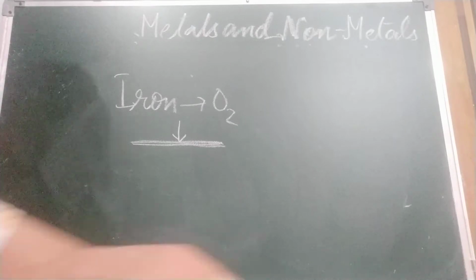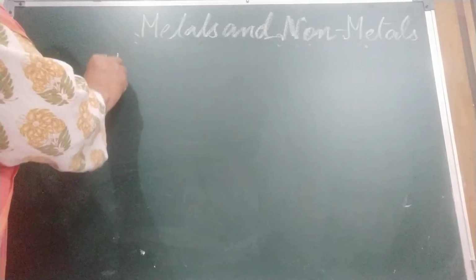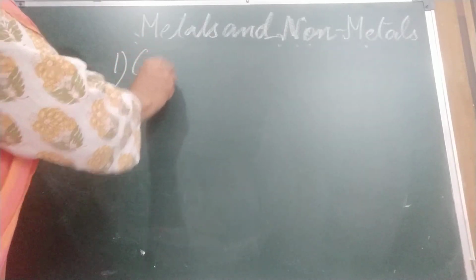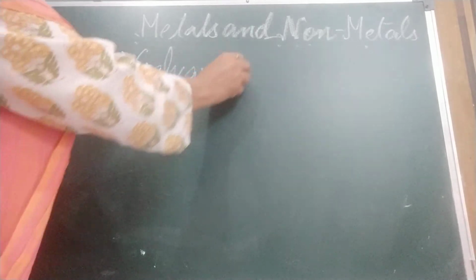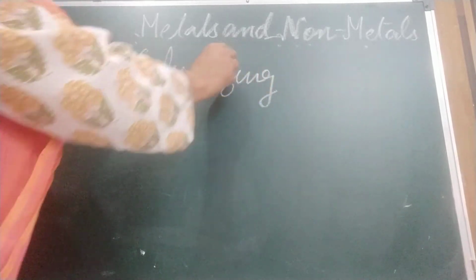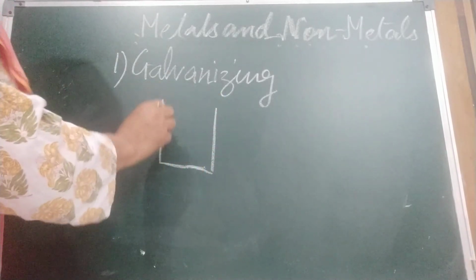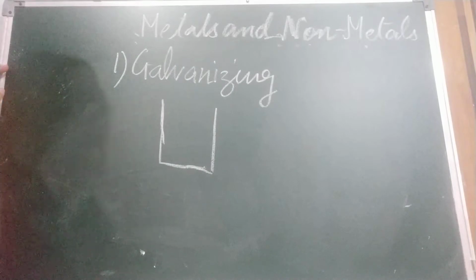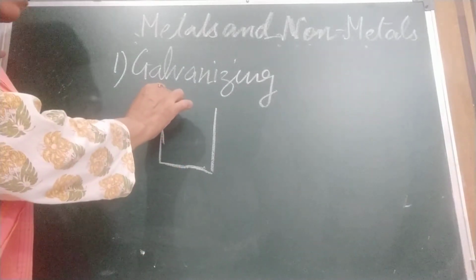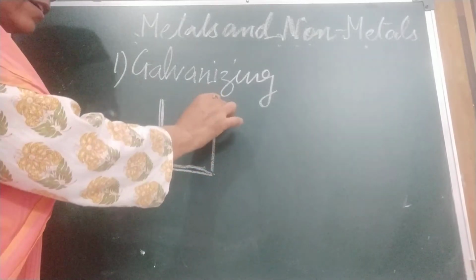There are some methods I am going to tell you. First is galvanizing. Children, in this what do we do? We galvanize iron. Suppose any iron container is there and we know it can rust. What can we do now? We can cover or galvanize it with zinc.